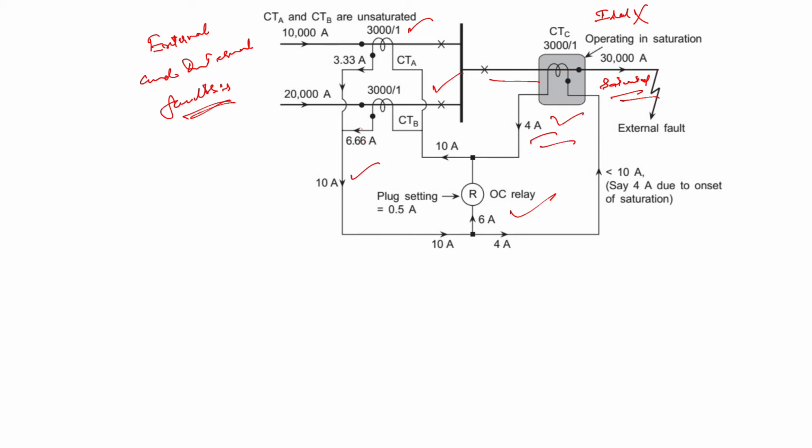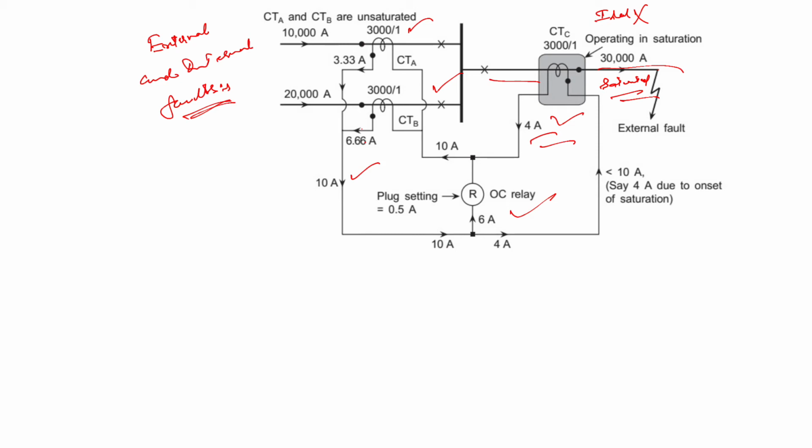Now what is the worst case scenario in that case? The worst case scenario is that CTA and CTB continue to transform faithfully as per their nameplate CT ratio, but CTC carries the total fault current and gets saturated. This clearly indicates that the occurrence of saturation in CTC results in an incorrectly transformed secondary current and a substantial spill current.